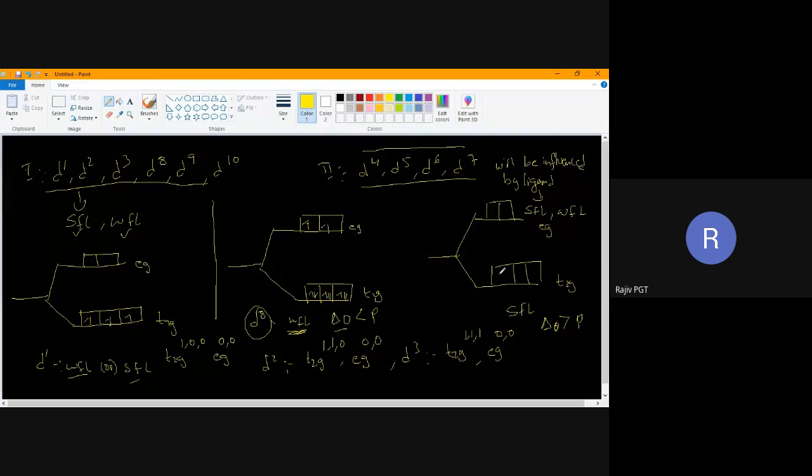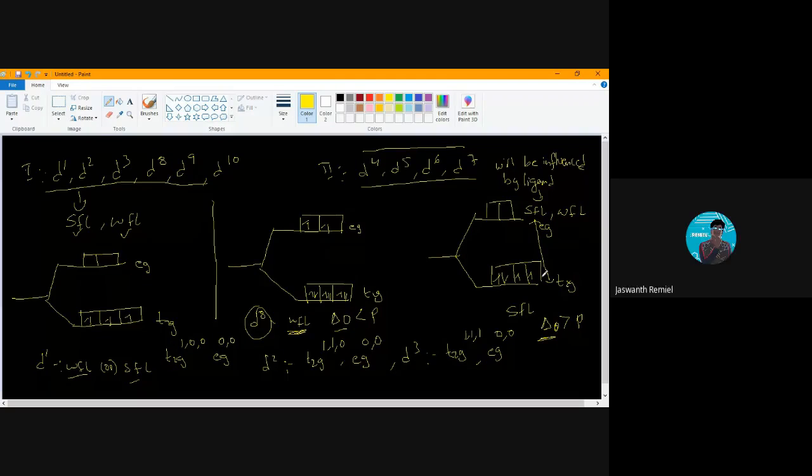That means the first electron is here, second electron is here, third electron is here. Up to now, no confusion. Why? Because up to the D3 configuration, there is not much difference. Now, the fourth electron. Here the energy difference, delta naught, is more, and the pairing energy is less. That is why the fourth electron will not go here, but it will be occupied here. Any doubt? What is the difference between here and here? Why have I placed the fourth electron here? Because this energy difference is larger than the pairing energy. Any doubt?